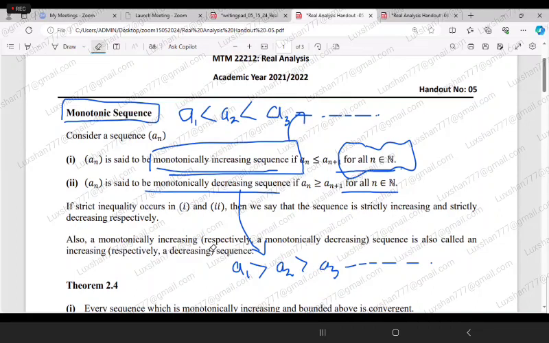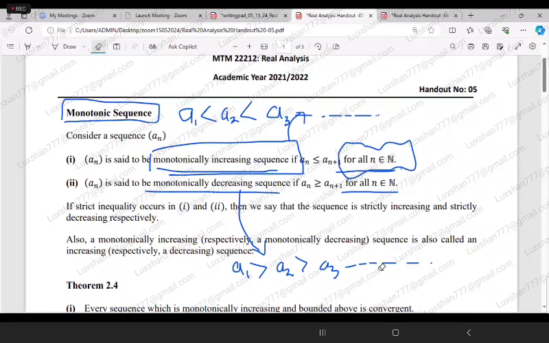A monotonically increasing or decreasing sequence is also called simply an increasing or decreasing sequence, without the name monotonic. If you have the equal sign also, you can say monotonically increasing or monotonically decreasing sequence. If you don't have the equal sign, you can say monotonically strictly increasing or strictly decreasing, or simply strictly increasing sequence or strictly decreasing sequence.